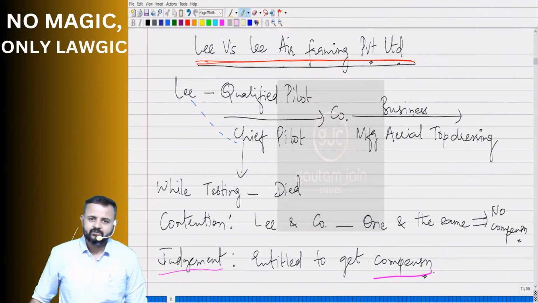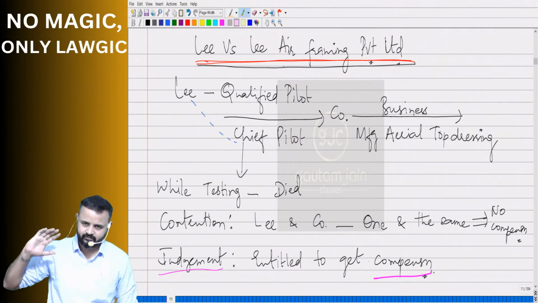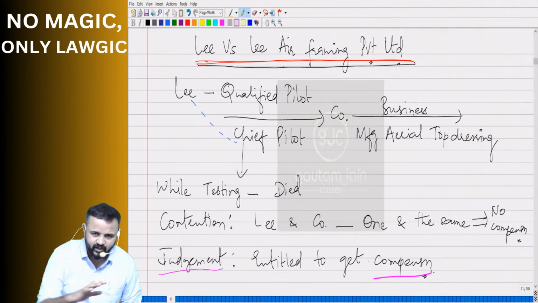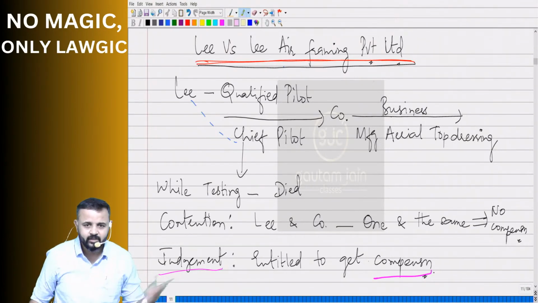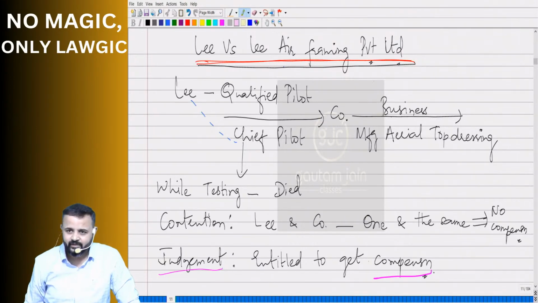Now his family wanted compensation from the company because during the course of employment, during the course of his work, he met with an accident and died. So don't you think the family will be asking for compensation? You remember I have told you something about the Workmen Compensation Act in India. In the same way, there will be some law there also, no? So based on that, they were claiming compensation.